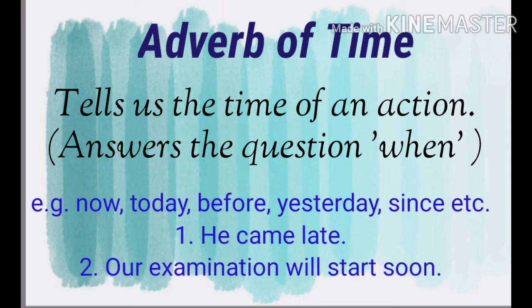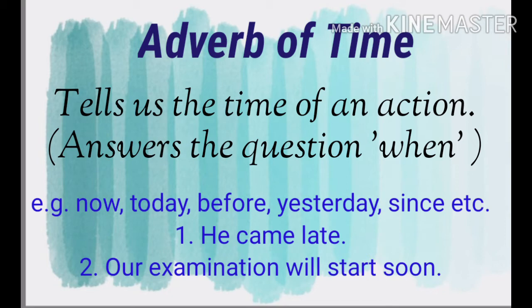Next is adverb of time. Adverb of time tells us the time of an action. It tells when an action is performed. It means it answers the question when. Adverb of time is usually denoted by words such as now, today, before, yesterday, since, etc. Now let's see some examples of it.